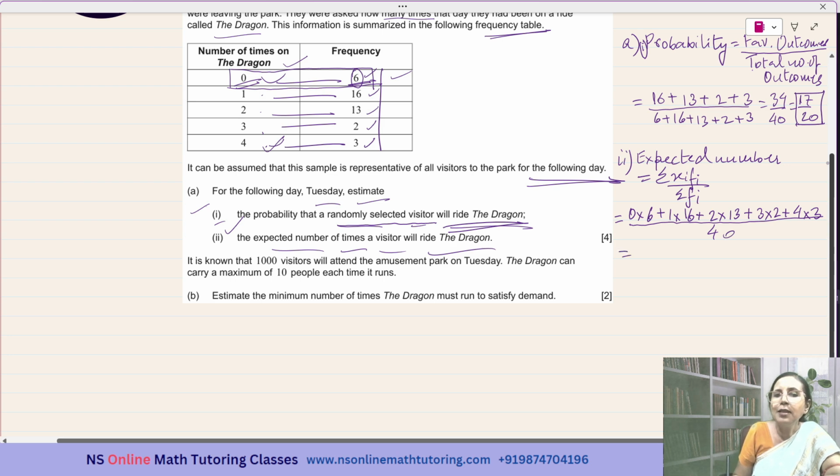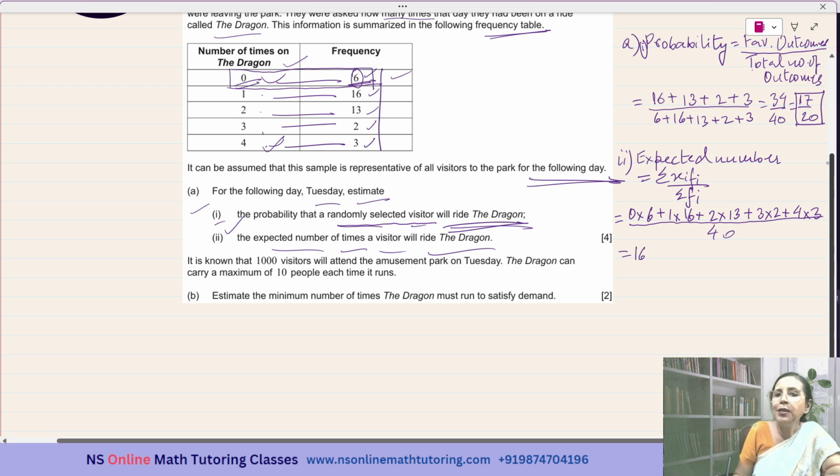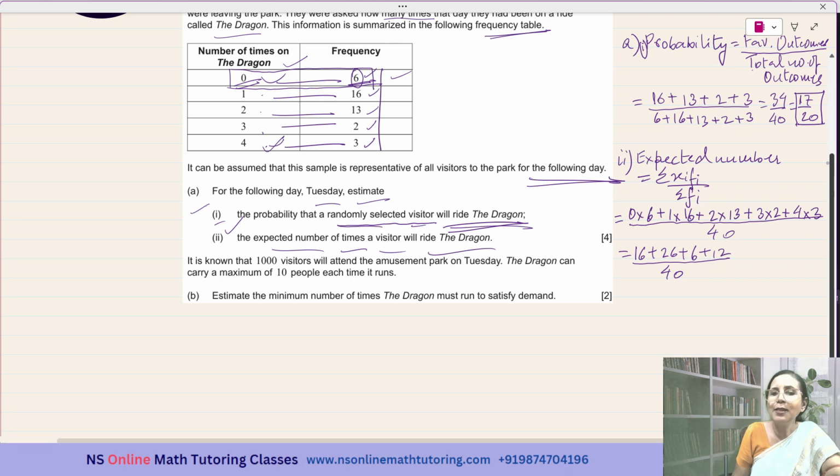So this is 0 times 6 is 0. 1 times 16 is 16. 2 times 13 is 26. 3 times 2 is 6. And 4 times 3 is 12. 16 plus 20 is 36, plus 6 is 42. 42 plus 6 is 48. 48 plus 2 is 50. 50 plus 10 is 60.